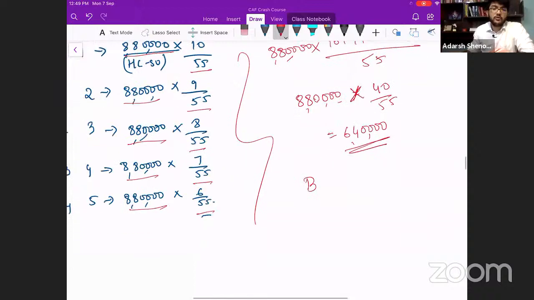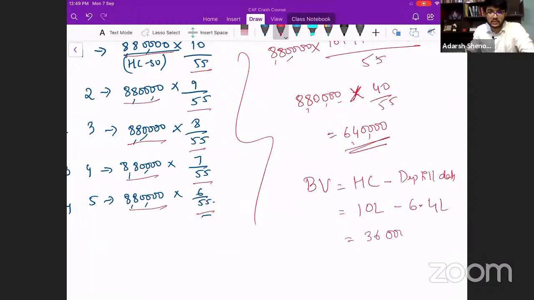What is the formula for book value? This is the depreciation till date. What is the formula for book value? It is historical cost minus depreciation till date. Here, what is the historical cost? 10 lakh is the historical cost minus 6.4 lakhs. What is the book value? 3,60,000.